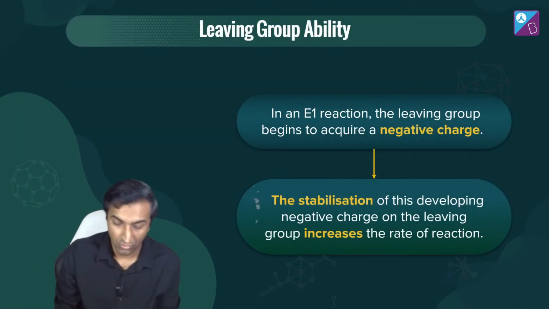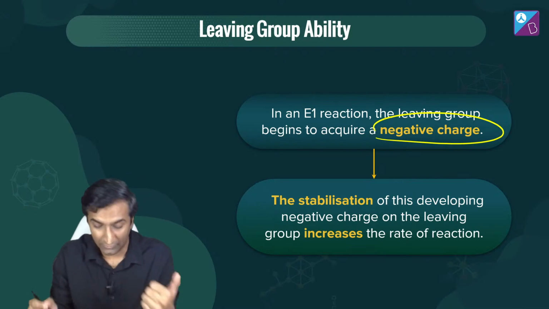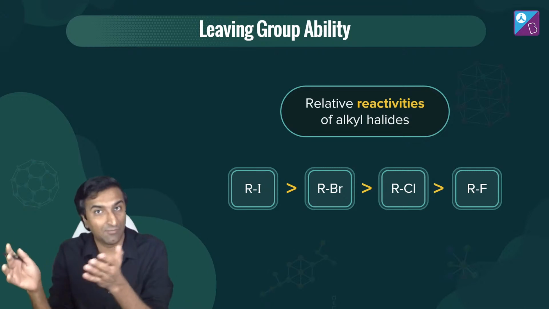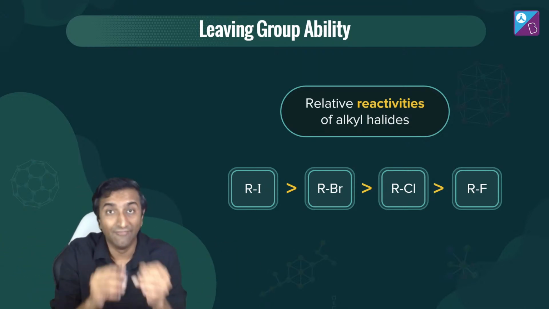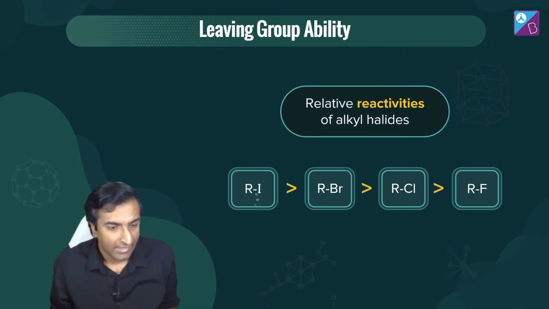Leaving group ability, you know this. In an E-type reaction, the leaving group begins to get a negative charge. So if the negative charge is stable, then it's good. Stabilization of this basically increases the rate of the reaction. RI greater than RBr, greater than RCl, greater than RF. This is consistent throughout all our 4 reactions. Okay? Halides, X minus.